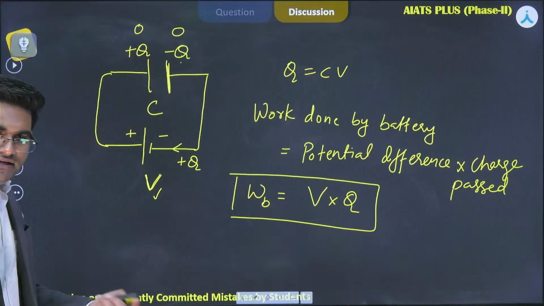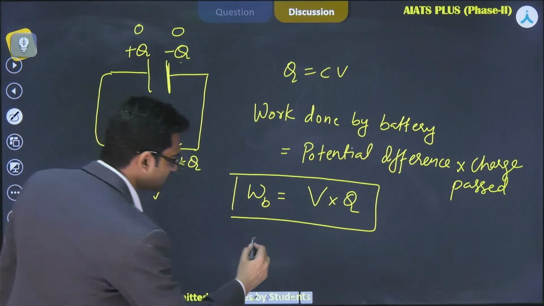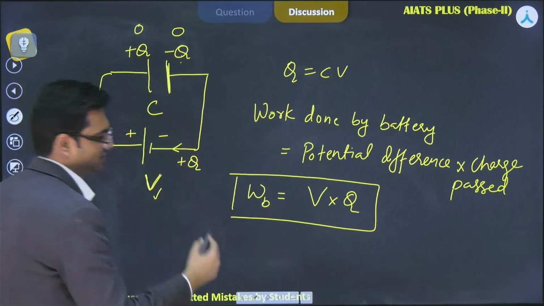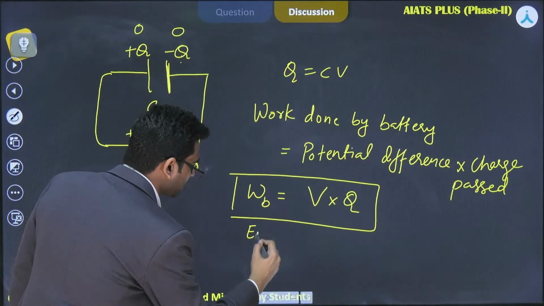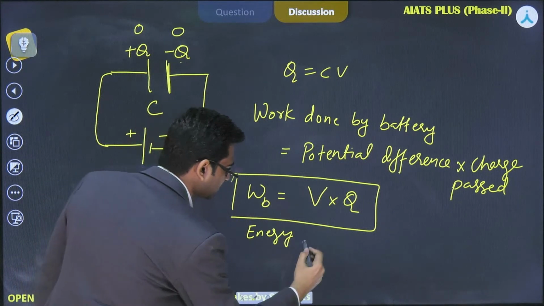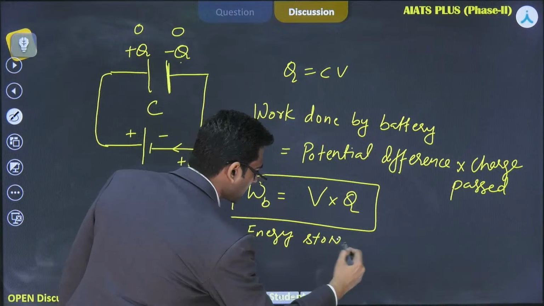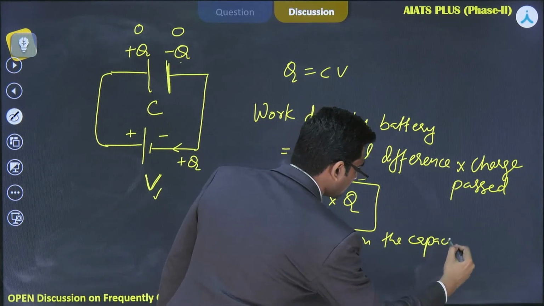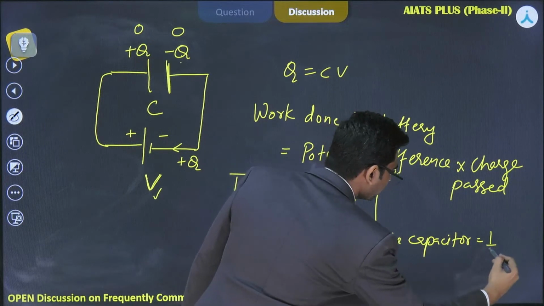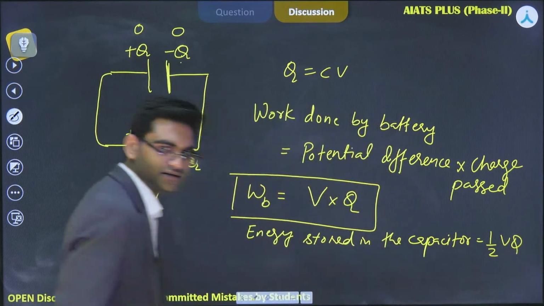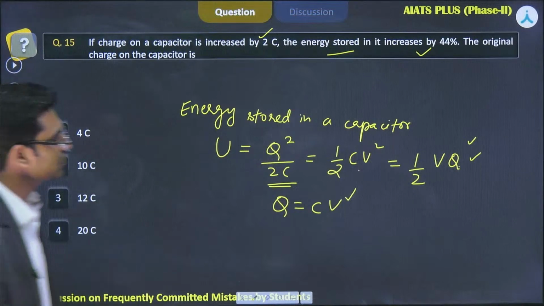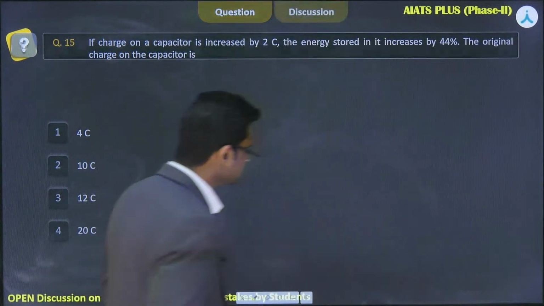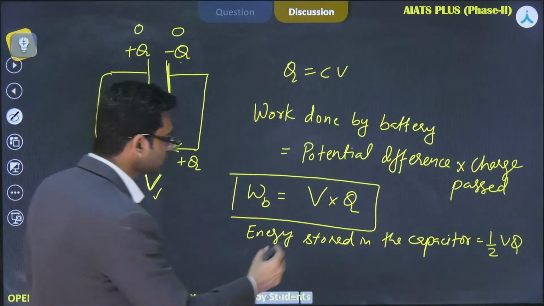Now, what is the energy stored in the battery? Oh, sorry, capacitor. Energy stored in the capacitor, as we have already seen, is equal to half VQ. And the work done by the battery is equal to VQ.